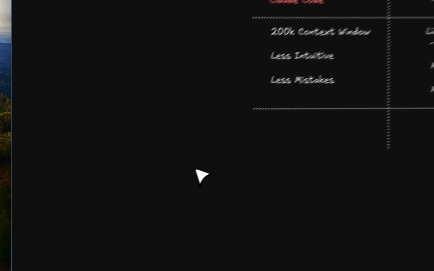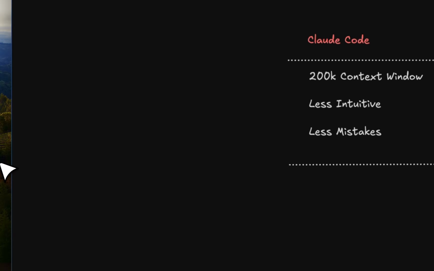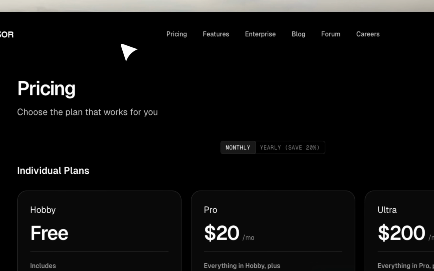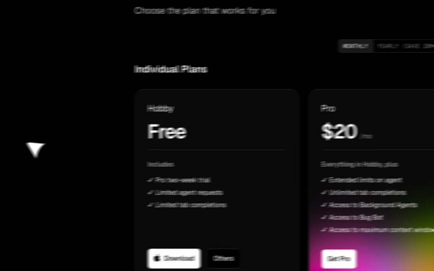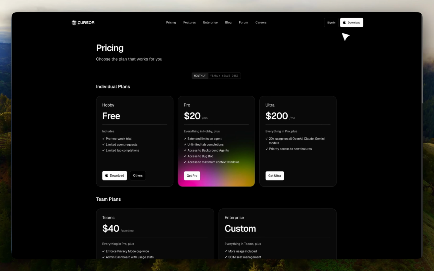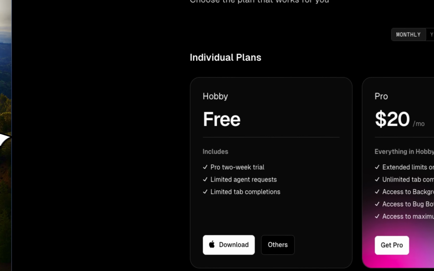And yeah, so the first thing that we need to do is to go ahead and download Cursor. Now, Cursor is $20 per month, which is way cheaper. But again, if you use the max, that bill can be way higher. And then you can download Cursor, normal installation. I'm not going to go over installation because that's literally just how you install software.